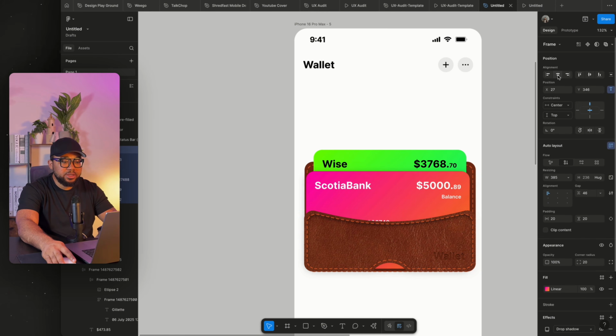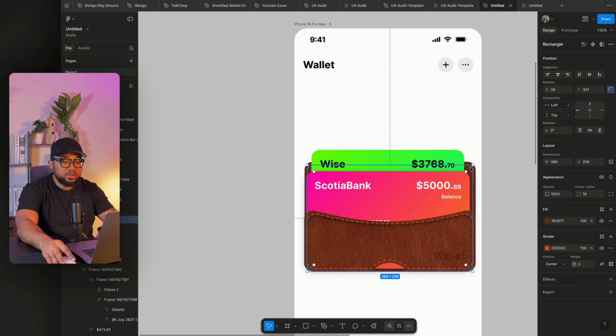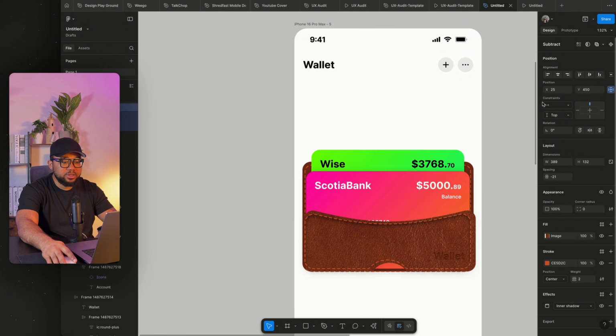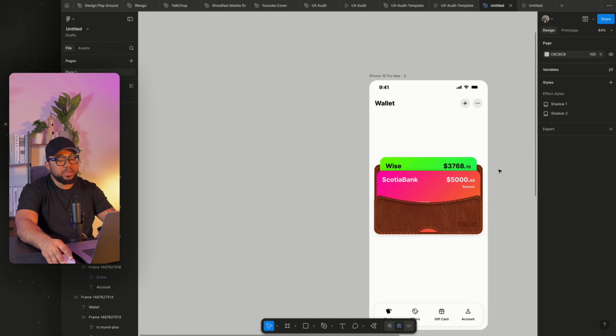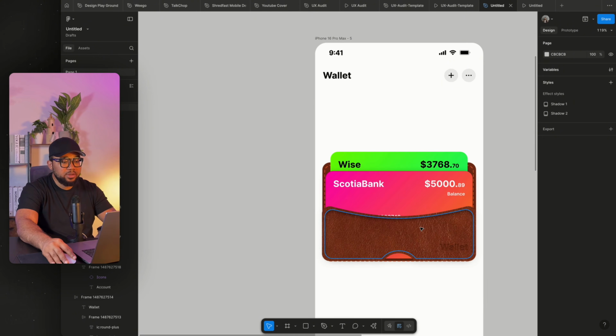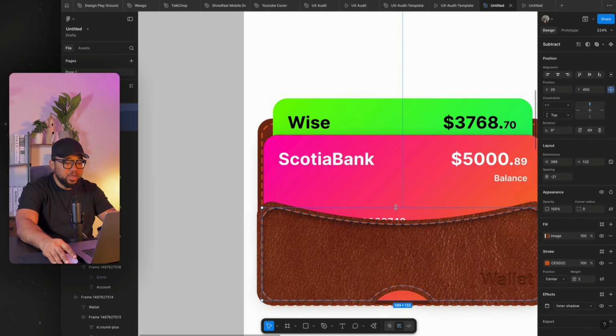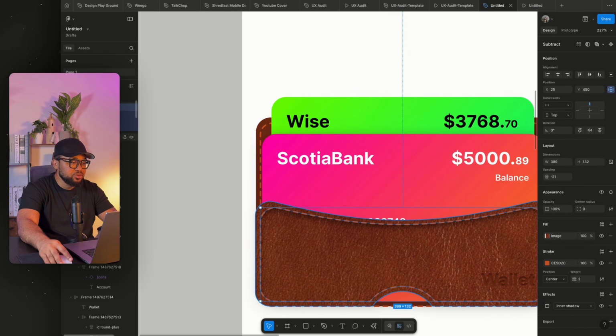This should be in the center, and this also should be in the center. This should also be centered, and this should be centered. Now we'll do the same thing for this and do the same thing for this. So yeah, everything is now properly aligned, and I'm going to quietly raise this two.